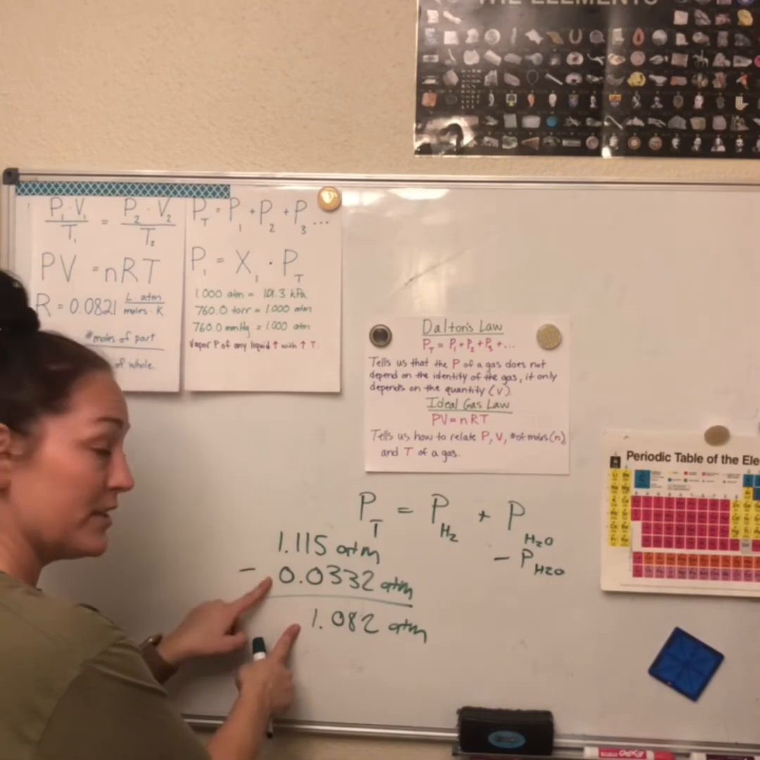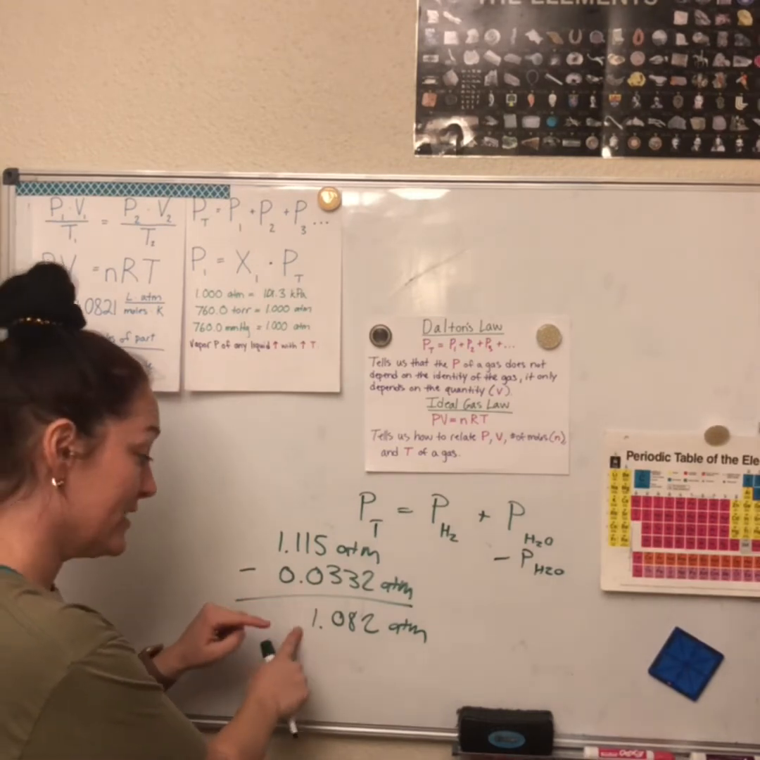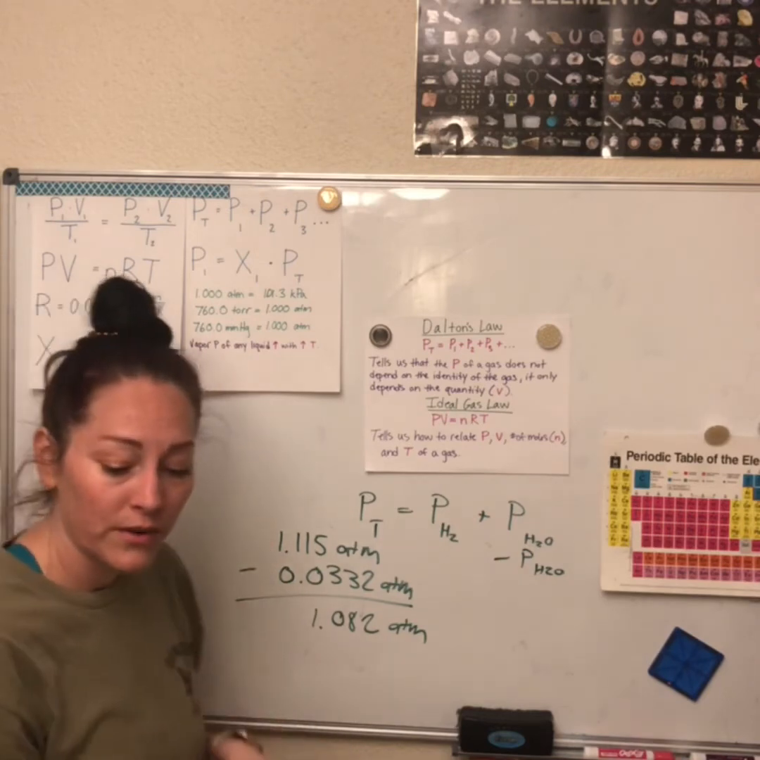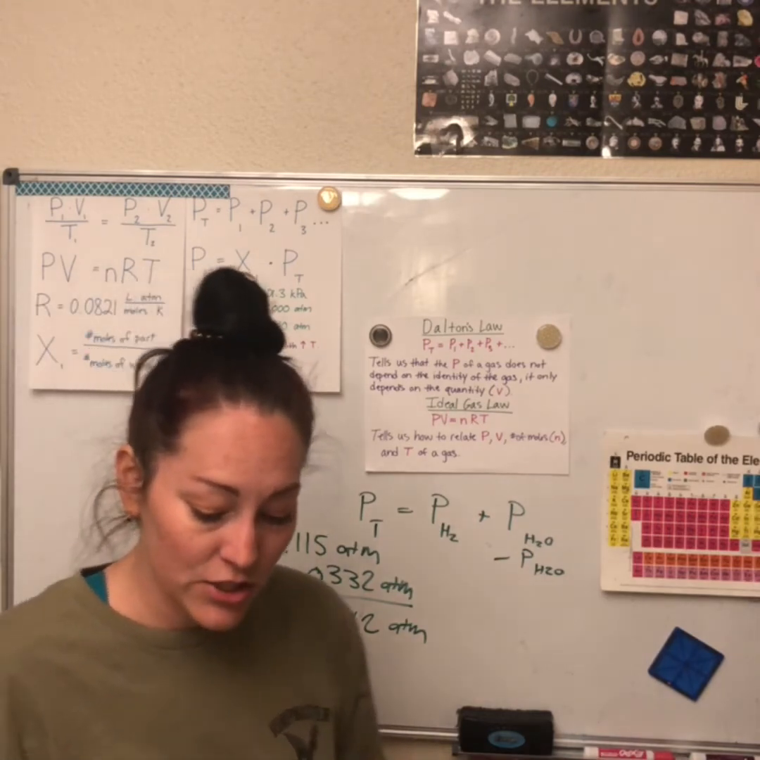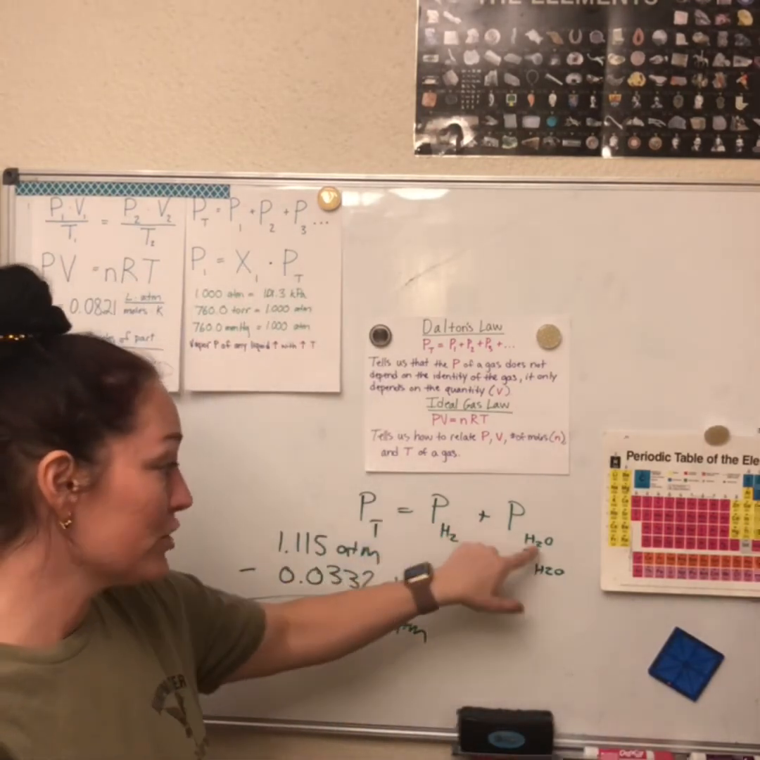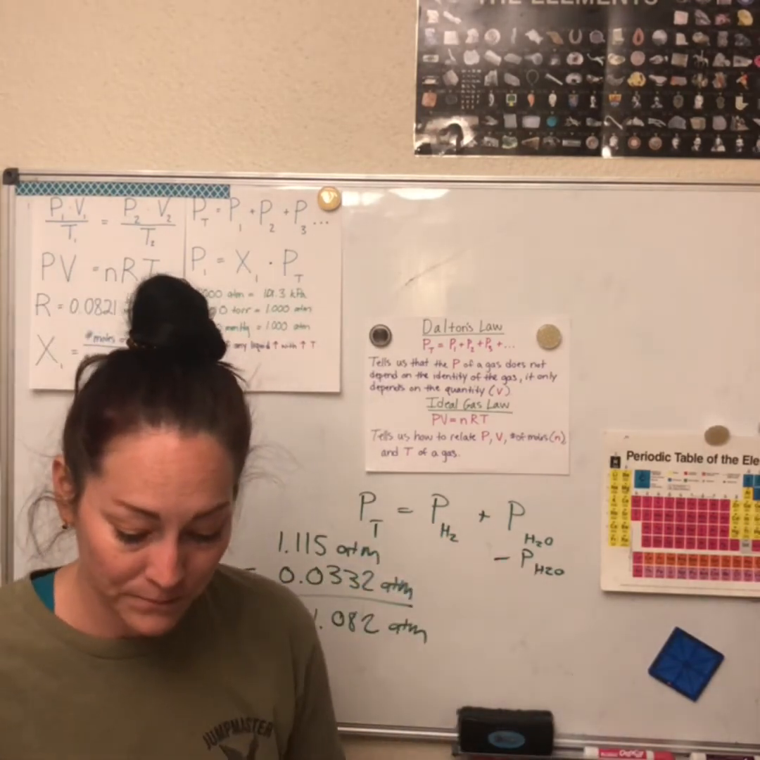So hopefully if I did it right, I can add these back up. This is a partial for each gas, hydrogen and water vapor, and I should get the total if I did it correctly. Okay, so go ahead and do number 4 on your own. It's just like this. You're going to be using the partial pressures to add up to the total. All right,